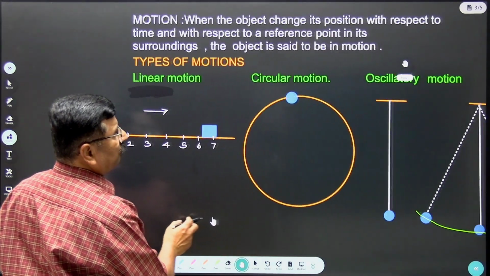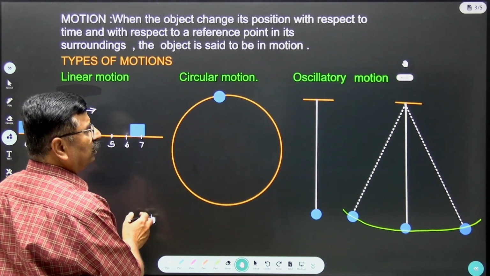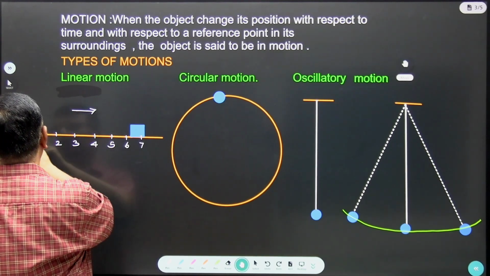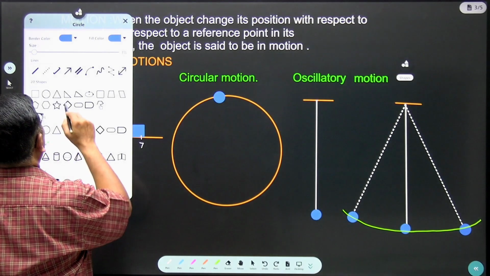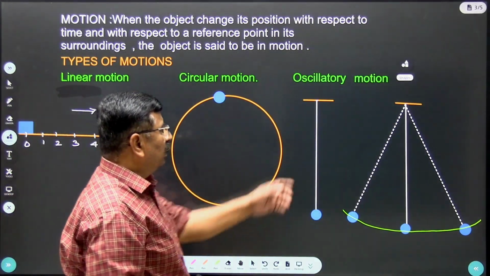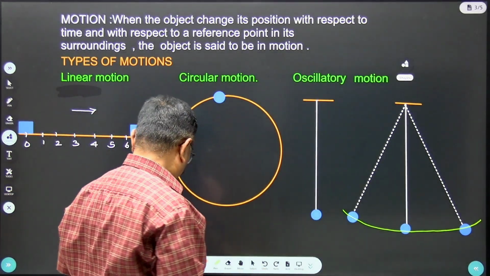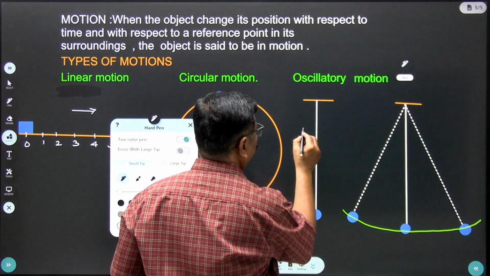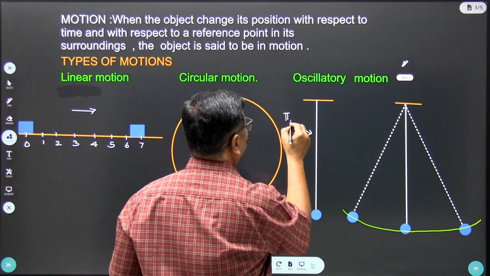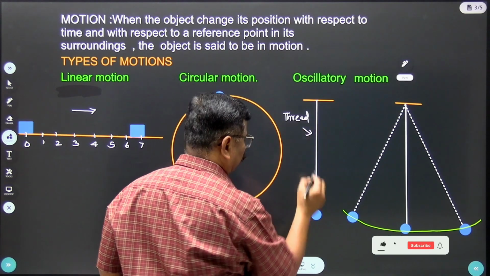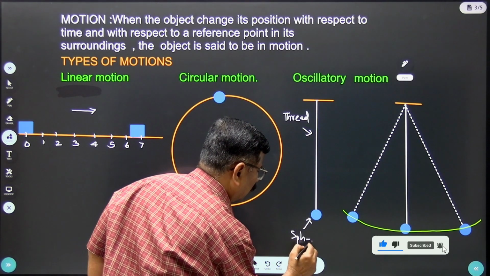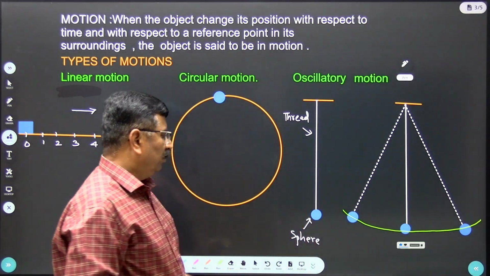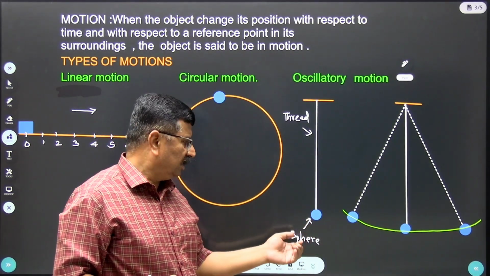In the same way, there is one more type of motion, that is oscillatory motion. What do you mean by oscillatory motion? To and fro motion. Now see, this is a simple pendulum. This is the thread, and this is a small sphere which is attached to the other end of the thread.